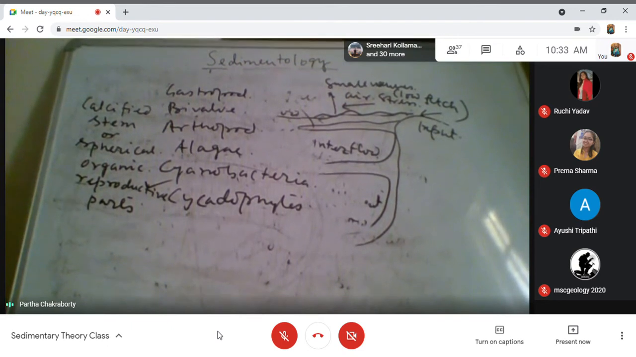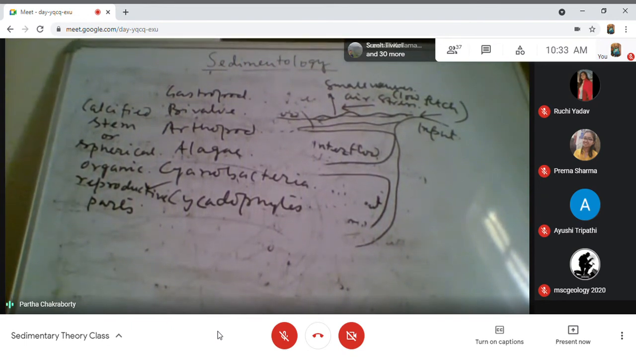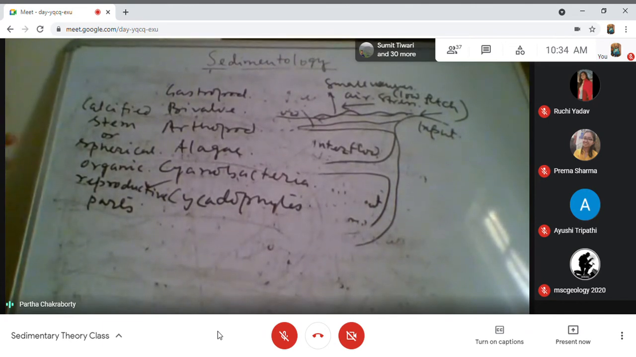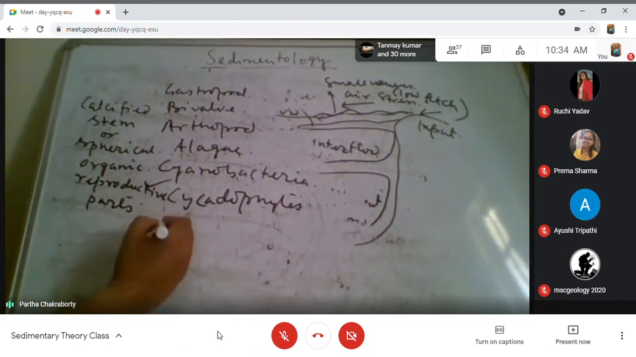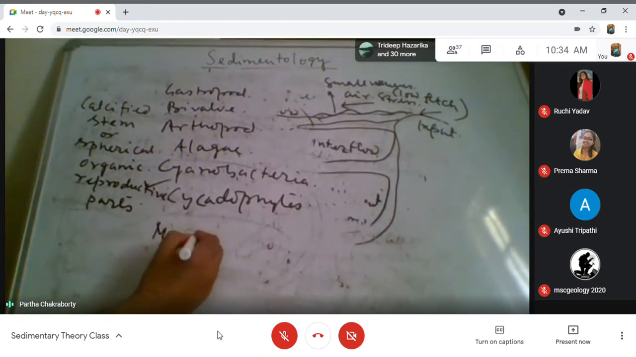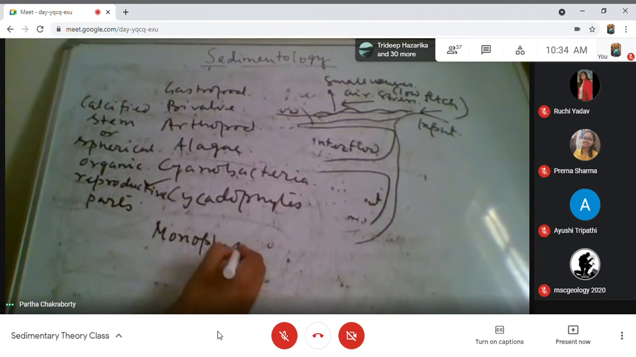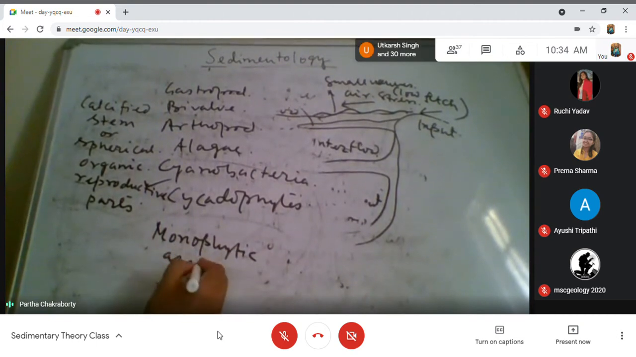Sometimes in some lakes only one kind of organism proliferates, and there is no mixing of different kinds. Then we call it monophytic association.